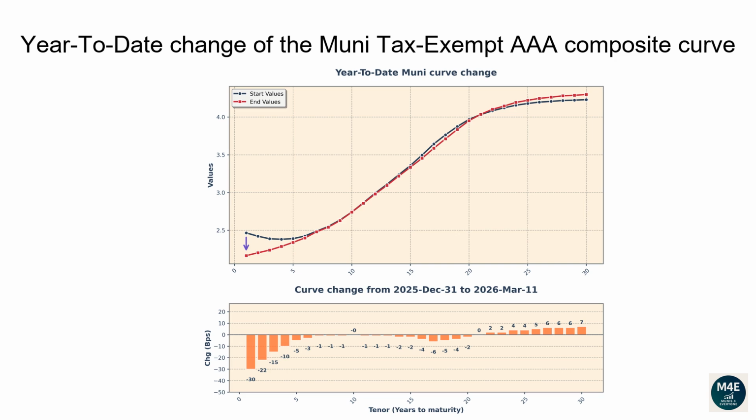The 1-year tenor changed -30 basis points. The 2-year tenor changed -22 basis points. The 5-year tenor changed -5 basis points. The 10-year tenor changed 0 basis points. The 20-year tenor changed -2 basis points. The 30-year tenor changed 7 basis points.